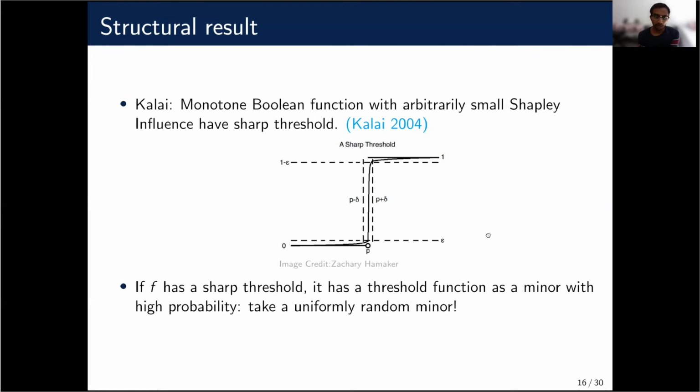We just take a uniformly random minor of a function with sharp threshold. It turns out that with high probability, the resulting function is a threshold function. So also recall that the polymorphisms of PCSPs are closed under taking minors. So if it contains functions of sharp threshold, then the polymorphisms also contain threshold functions of arbitrarily large arity. And so by basic LP plus affine relaxation, they can be solved in polynomial time.